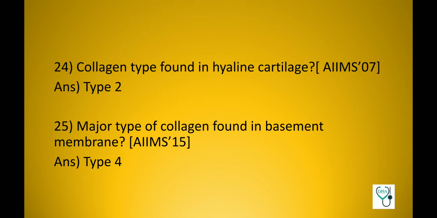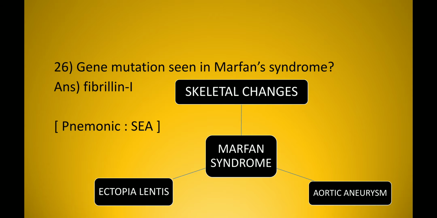Collagen type found in hyaline cartilage is type 2, and this is the previous AIIMS question. Major type of collagen found in basement membrane, type 4. This is also a previous AIIMS question. Gene mutation seen in Marfan syndrome, fibrillin 1, and the clinical manifestations of Marfan syndrome can be remembered by the mnemonic SEAC, which is skeletal changes, ectopia lentis, and aortic aneurysm.